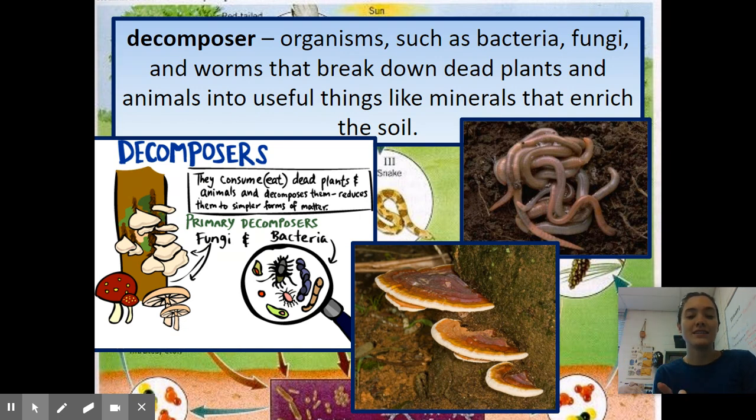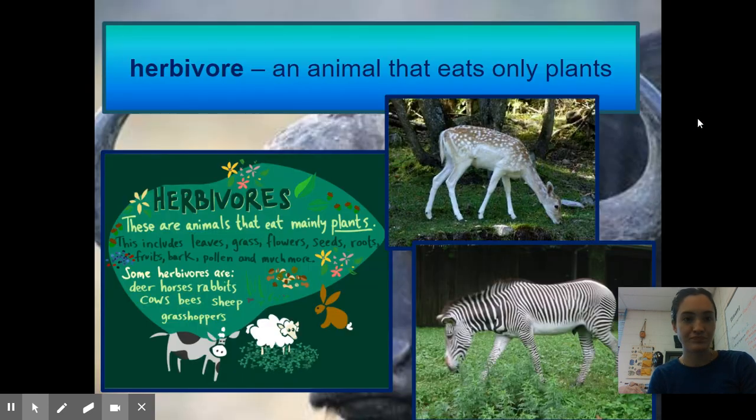I put all that stuff in there because these worms and these different things would break down those dead plants, and it would make the soil really, really rich. And then after they broke it down, I would put that soil into my garden to make my garden really good. So that's what a decomposer is.